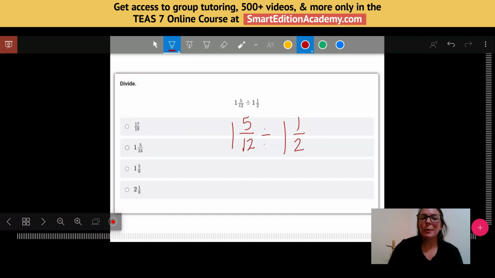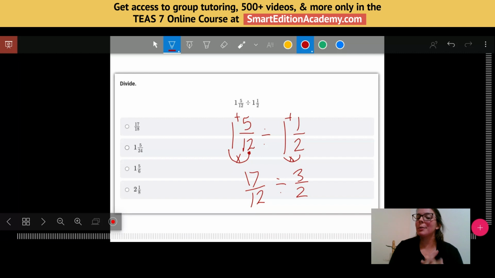Perfect. So what I want to do here is take the denominator and multiply it by my whole number. So 12 times 1 is 12. Then I'm going to add the numerator back onto that 12 and get 17. This is the same thing as 17 over 12. All I'm doing is converting that mixed number into an improper fraction. If I do the same thing for 1 and 1/2, 2 times 1 is 2, plus that 1 on top gives me 3. This is the same thing as 3 over 2.